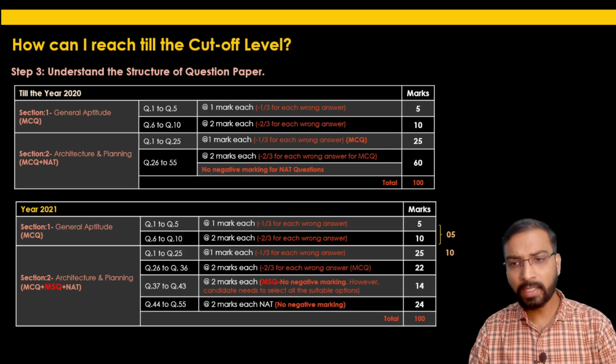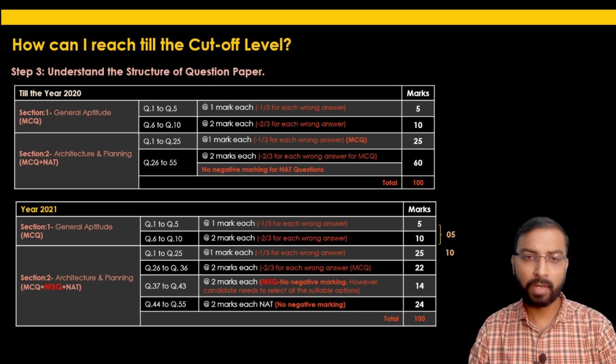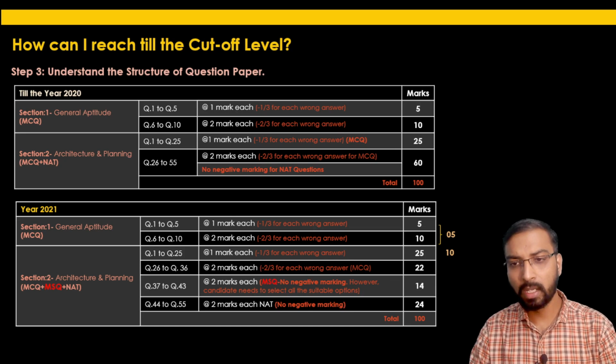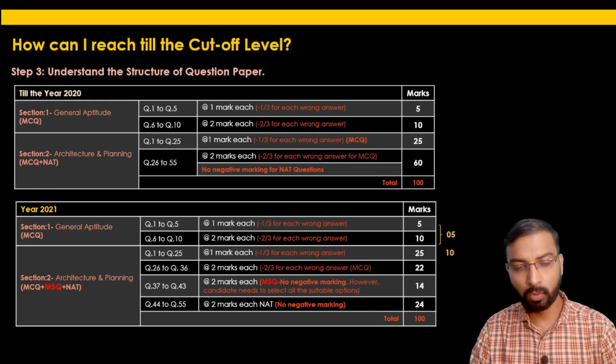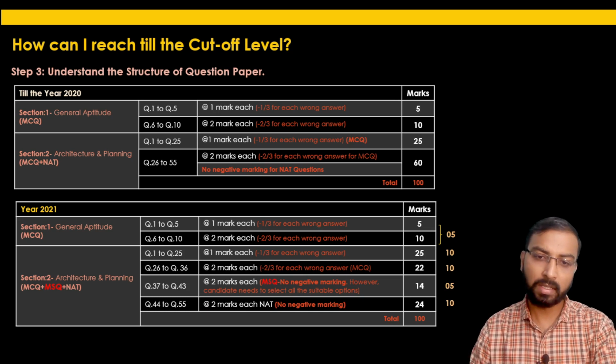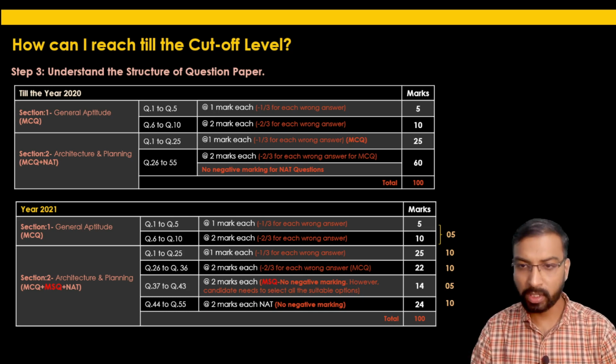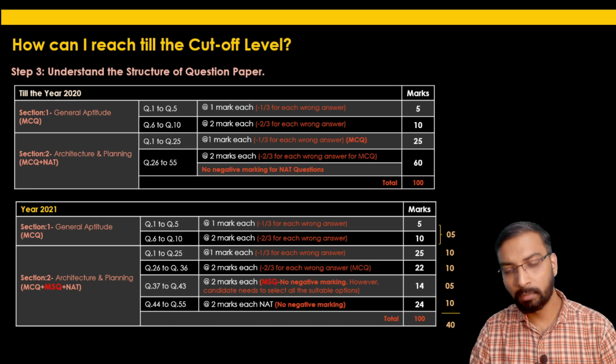Now roughly, for the questions related to earlier year papers, let's say you achieved 10 marks in questions 1 to 25 in the core section of architecture and planning, then 10 marks in the MCQs carrying 2 marks each, only 5 marks in the multiple select questions, and 10 marks in the numerical answer type questions. The addition of these marks will be 40 marks.